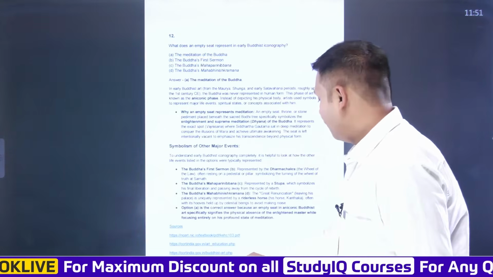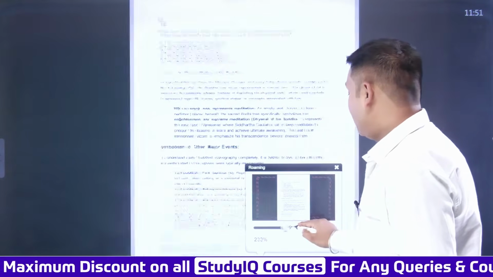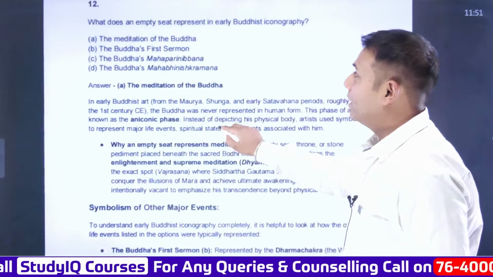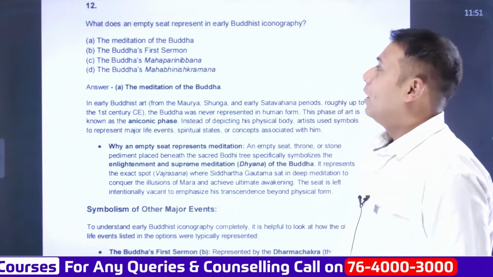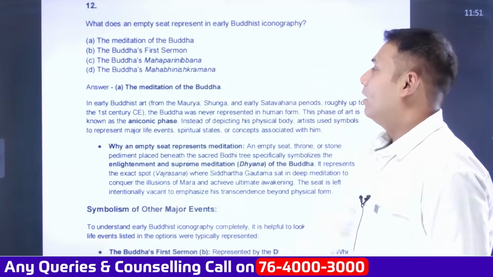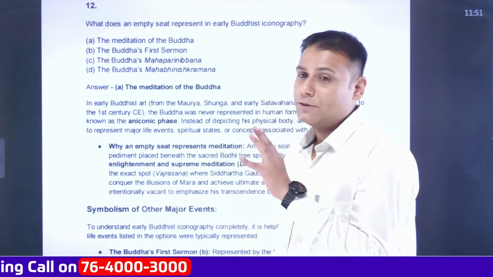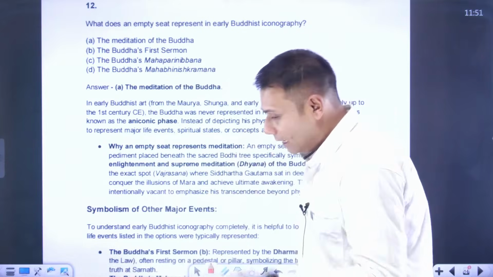Next one. Symbols associated with Buddhism. As we have discussed previously, Buddhism and Jainism are one of the major and favorite topics of UPSC. What does an empty seat represent in the early Buddhist iconography? Initially, when we had discussed previously, we thought that it was Mahabhinishkraman, but let's understand now what the answer is.